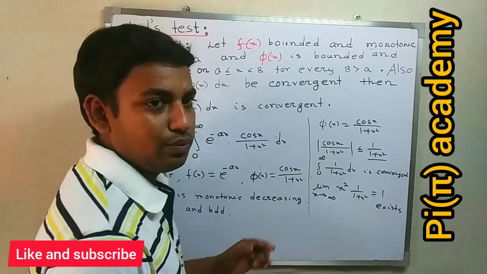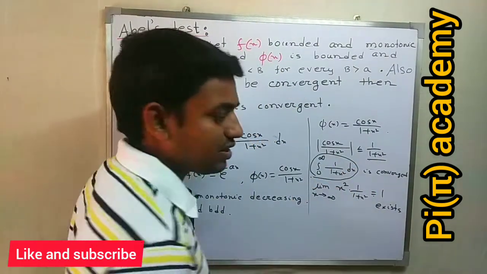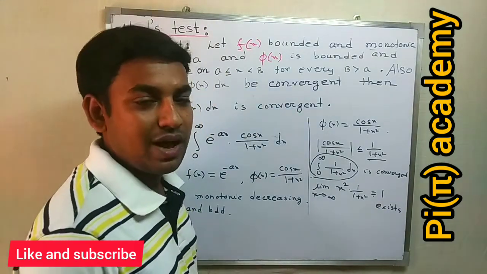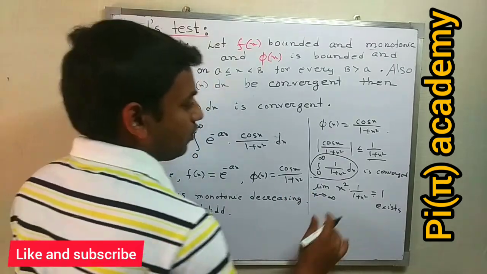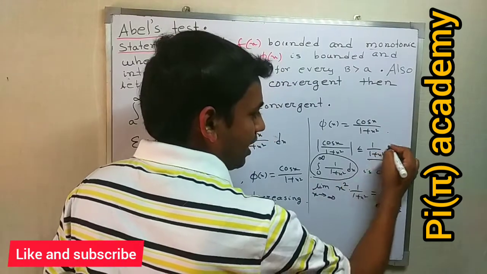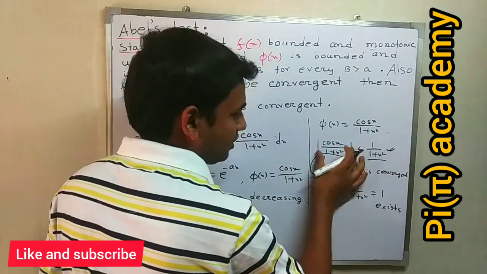Hence by the mu test we can say this improper integral is absolutely convergent, and we also know an absolutely convergent improper integral is also convergent. Therefore this improper integral is convergent, and by the comparison test, since it is convergent, this is also convergent.